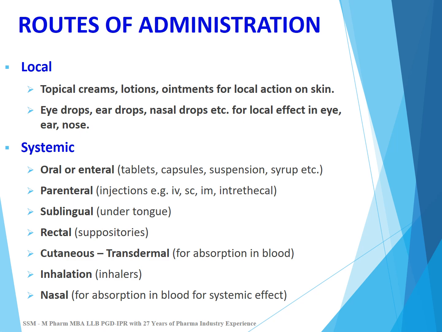Inhalation route, for example the different inhalers used in asthmatic patients. These inhalers are for local action in the lungs and bronchi. But nowadays there are other inhalers also available which are for systemic action, in which the drug is administered through inhalers and absorbed from the lungs, and the drug goes to the systemic circulation for systemic action.